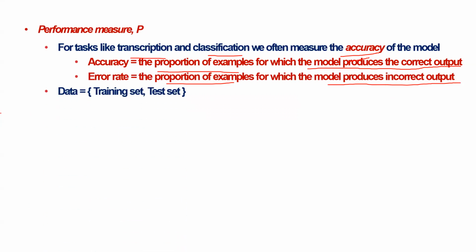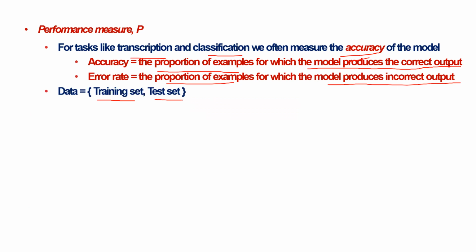Now, coming to what is meant by data. What is the data that I'm talking about with respect to machine learning? I have two types of data, my training data and my test data. Training data is the data with which I train the model, which I give as input to the machine learning algorithm. Test data is the data with which I test the model that has been built.